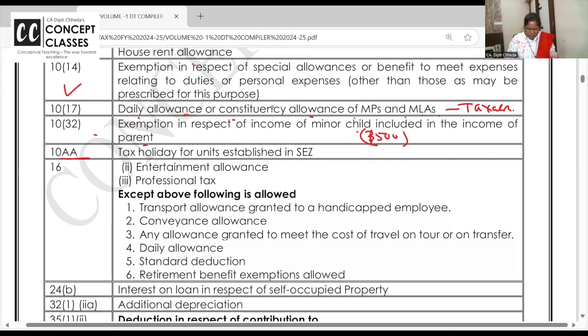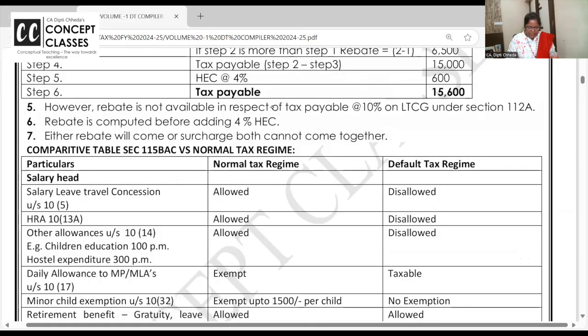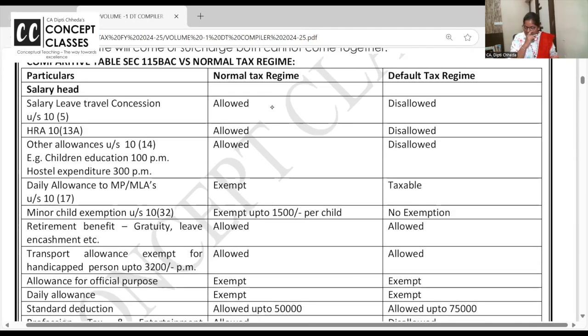Actually, I've made a beautiful table. I think it must be there after this. Wait a minute, no? Yeah, better I'll explain from them. What is allowed? This is my own made table. If you want only this pay table, I'll give you a PDF also.